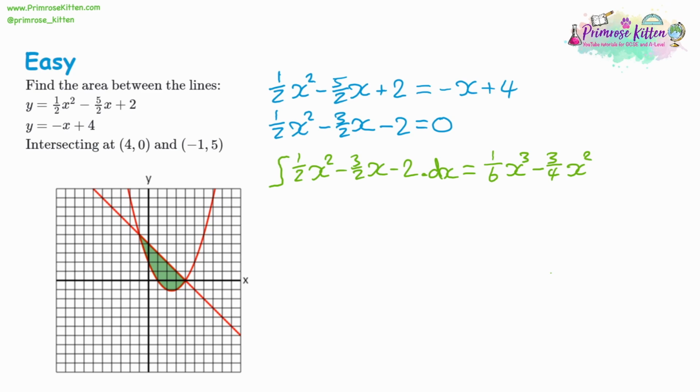So we have 4 cubed divided by 6, which will give us 10 and 2/3. We have 4 squared, and then we want 3/4 of it, so we can times by 3, divide by 4. That'll give us 12, so it's take away 12, and then 2 times 4 is going to give us 8. We're going to take away the second bracket. Now, let's put negative 1 in brackets, and then cube it, and we should get negative 1. And so negative 1 times the 6th is negative 1/6.